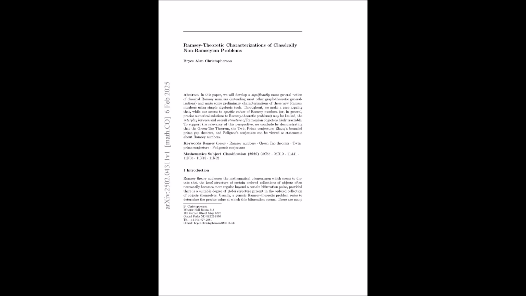That's right. How would we translate Polignac's conjecture into this Ramsey language? The setup is very similar to what we've already discussed. Our Ramsey base is still a sequence of complete graphs representing prime numbers. But now our metrical coloring assigns a unique color for each possible even gap between primes. So we'd have a color for a gap of 2, a different color for a gap of 4, another for 6, and so on. And then our Ramsey symbol would be a single edge with a specific color representing the even gap we're interested in.